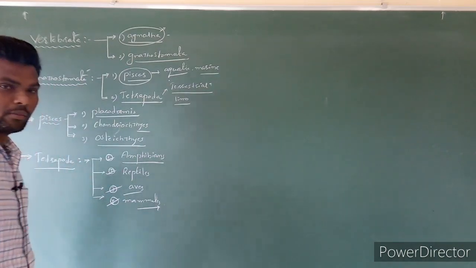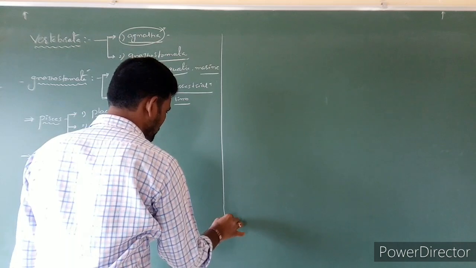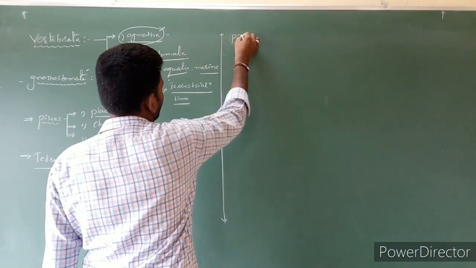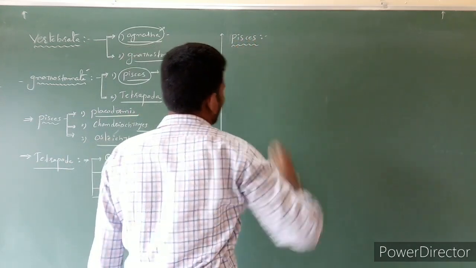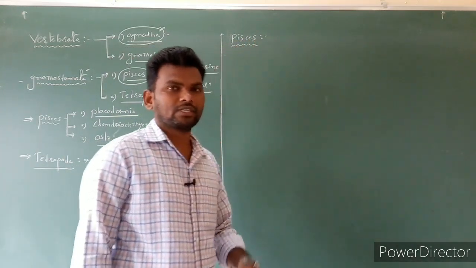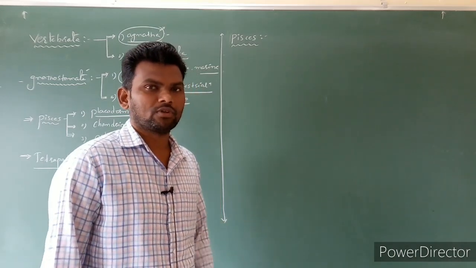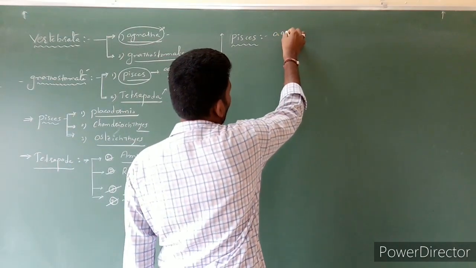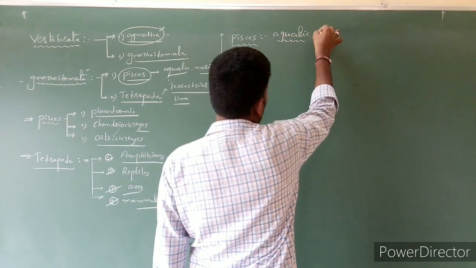First one is what? Pisces. Pisces are nothing but fishes. Fishes, you know, are mostly aquatic in nature. Some are freshwater as well as some are marine water.